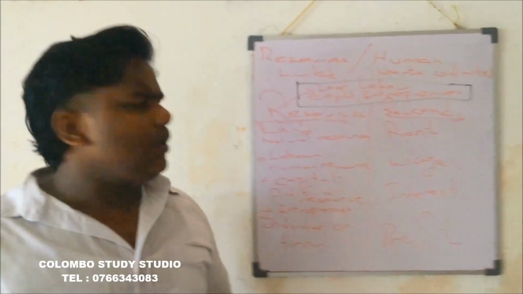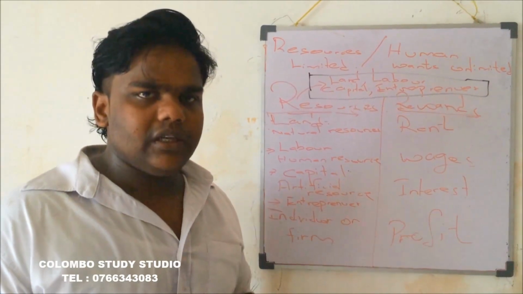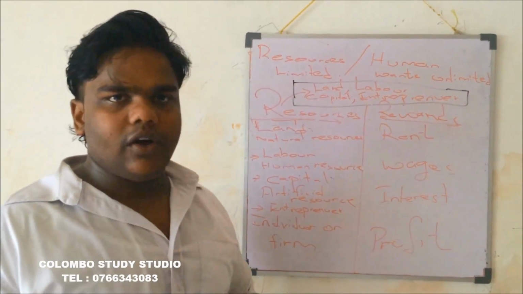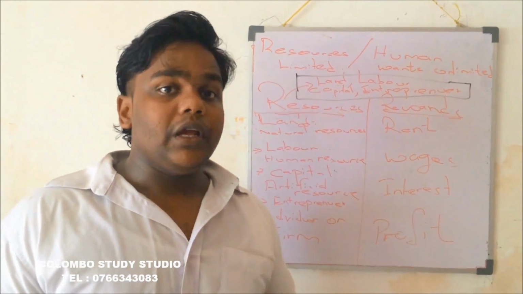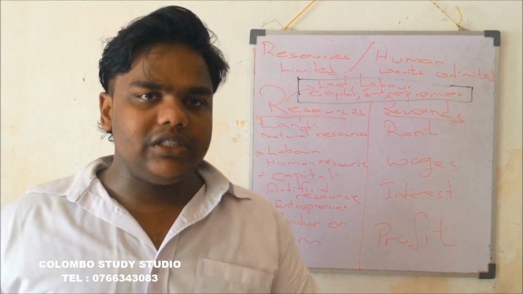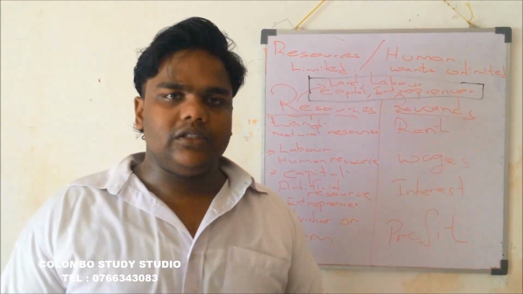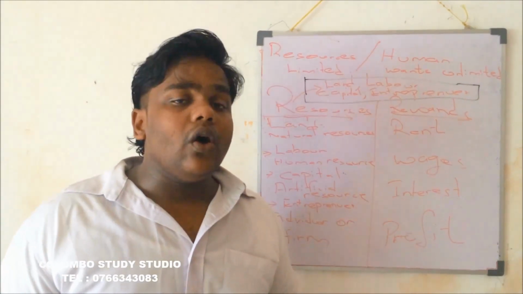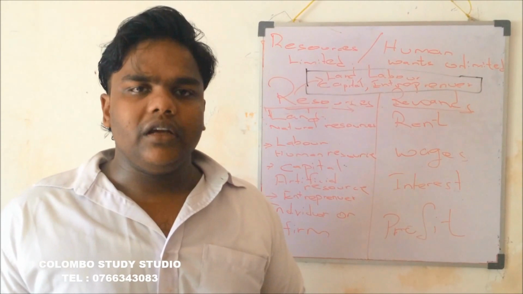Now, let's see what is land. Land in English means the ground extent of a property. But land in economics means all the natural resources found on the earth, under the earth, and above the earth. So, what is land? Land is all natural resources found on the earth, under the earth, and above the earth.